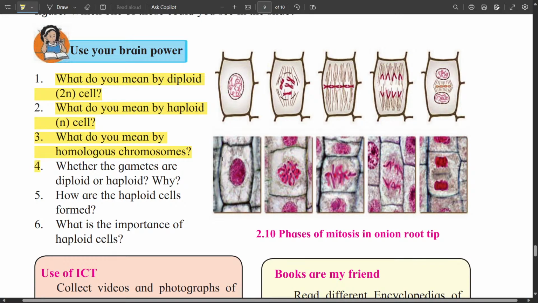Whether the gametes are haploid or diploid: gametes are haploid. They have half the number of chromosomes. Haploid cells are formed by the process of meiosis. What is the importance of the haploid cell? Only due to the haploid cell, after fertilization, the number of chromosomes is restored. If the cells were diploid, then in the next generation the number of chromosomes would become double, and that is not wanted. So, due to the haploid cell, the number of chromosomes in the next generation is restored.